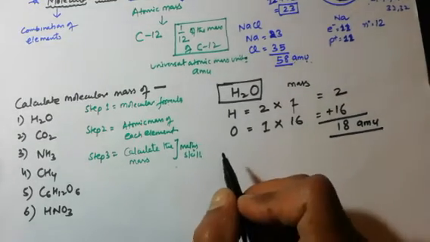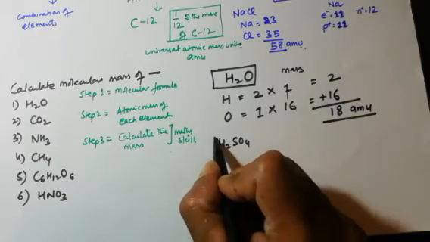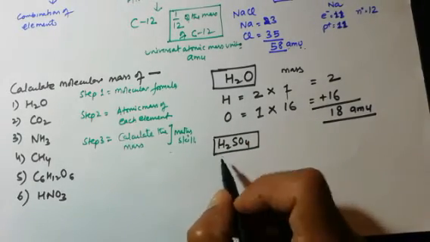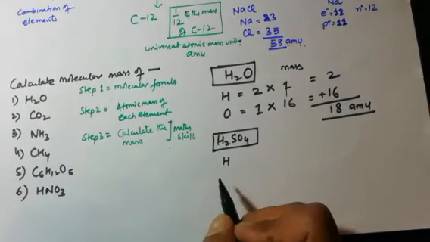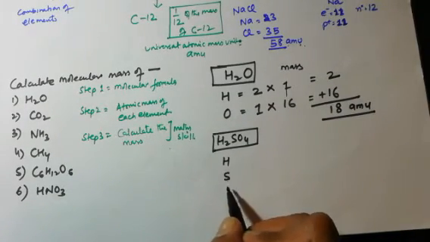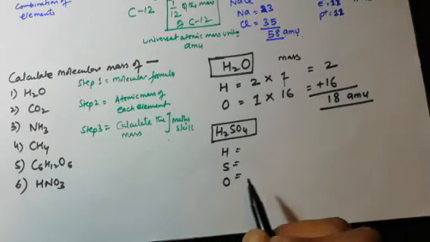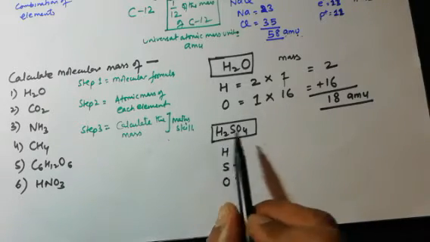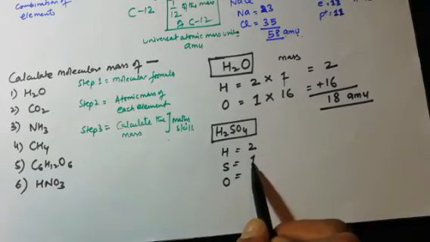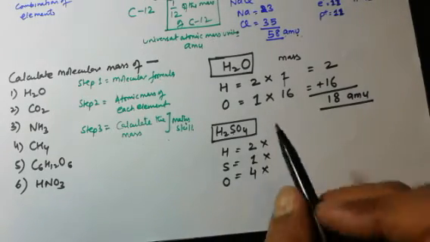Okay, one extra I'm going to take. Chalo, let's take H2SO4. Again, first step is write the molecular formula, all the elements of the molecular formula. Hydrogen is there, sulfur is there, oxygen is there. Now how many hydrogen, how many sulfur, how many oxygen? It will be very clear in the question. 2 hydrogen, 1 sulfur, 4 oxygen. Now we will write its atomic mass.